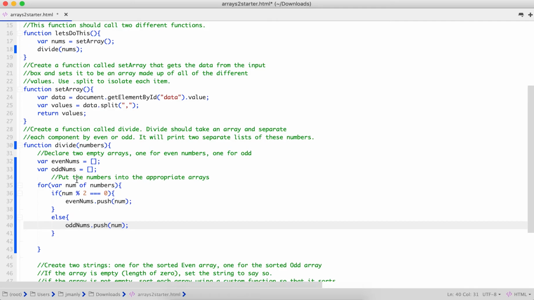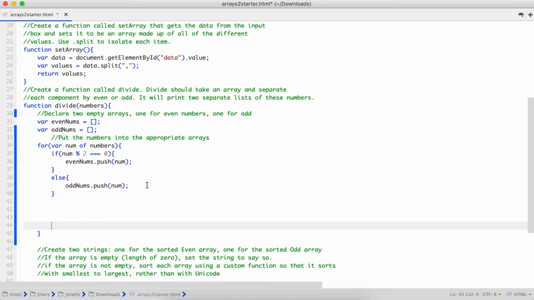Otherwise, we are going to add the element located at index 0 to the odd array. Then we're going to go back and do the same thing for the element at index 1. Okay? All right. Awesome. So that part, done.